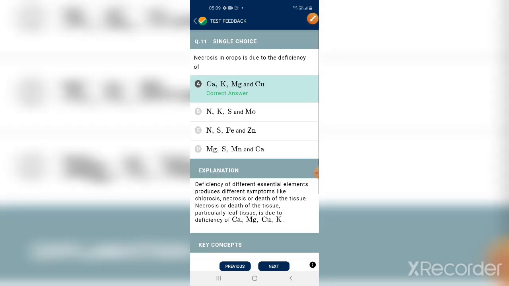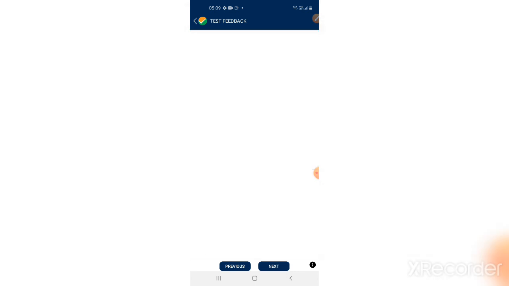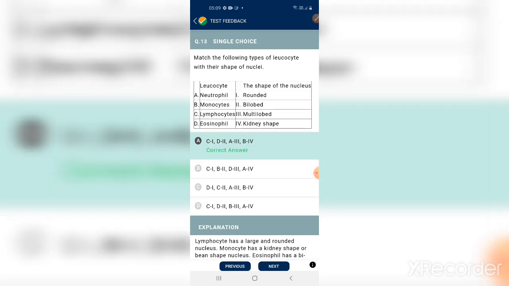This is the 11th one from botany, and 12th, and 13th one. This bit is also from body fluids. Up to now you learned 4 bits; this is the third bit from that lesson.